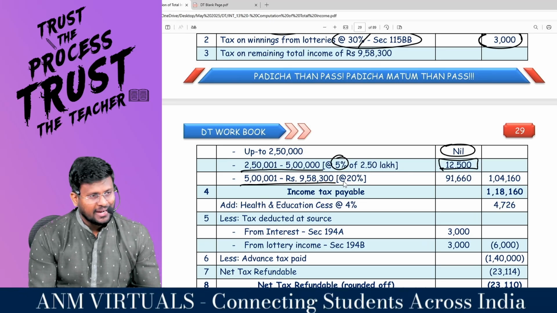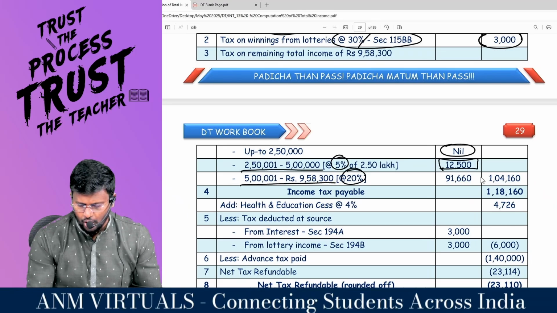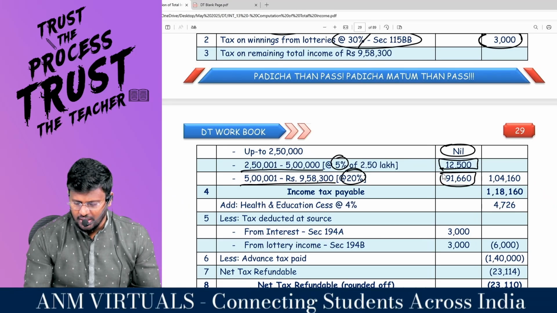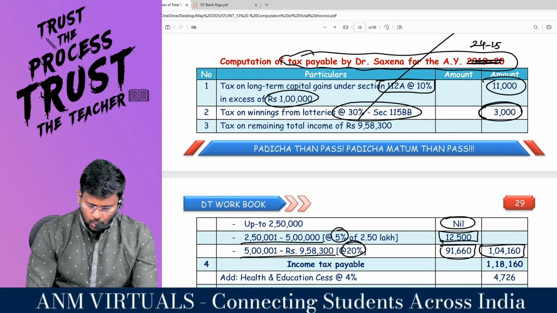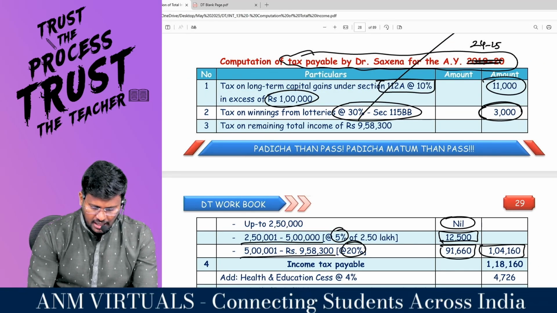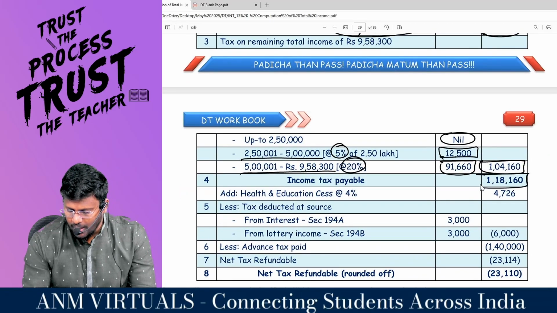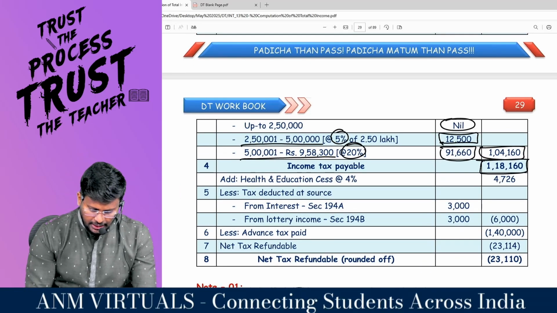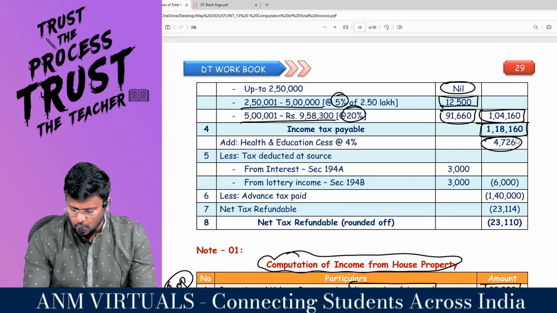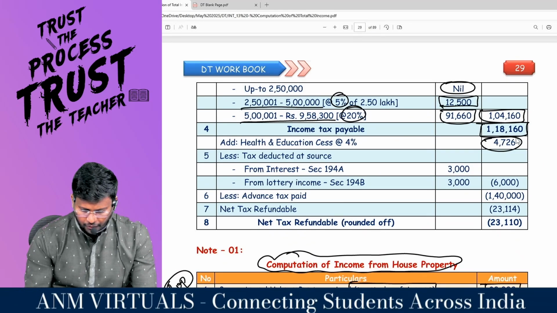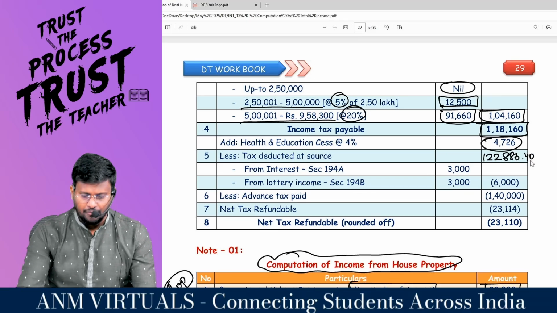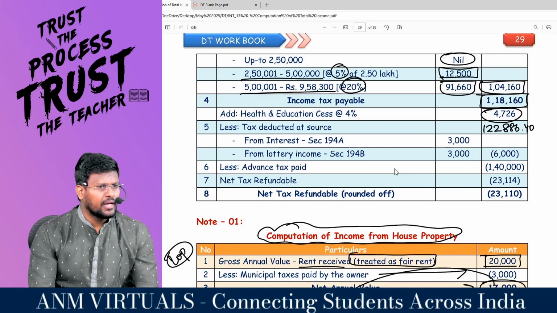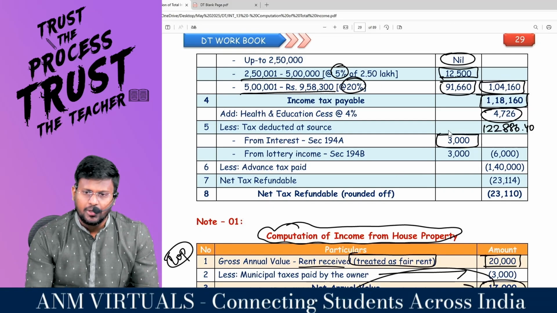5 lakhs to 9,58,300, at the rate of 20%, comes to 91,660. Total tax payable comes to 1,04,160. So 11,000 plus 3,000 plus 1,04,160 comes to 1,18,000 into 4% says 4,726. So you will be getting a total of 1,22,886.40. Comfortable?